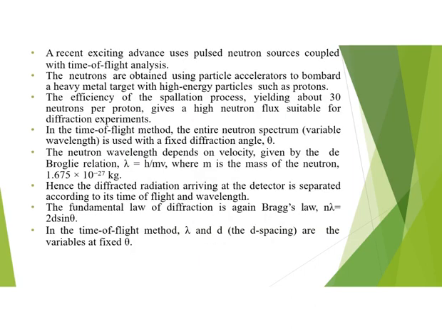A recent exciting advanced technique uses pulsed neutron sources coupled with time of flight analysis. High energy particles such as protons are used in particle accelerators to bombard a heavy metal target to obtain the neutrons. The efficiency of the spallation process, yielding about 30 neutrons per proton, gives a high neutron flux suitable for diffraction experiments. Here we have used the term spallation process.